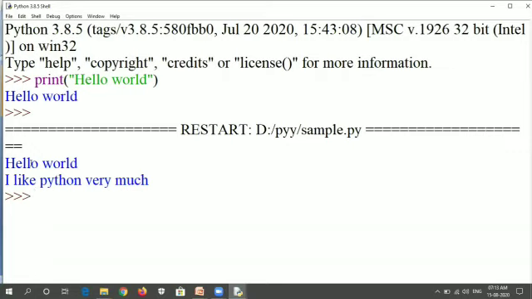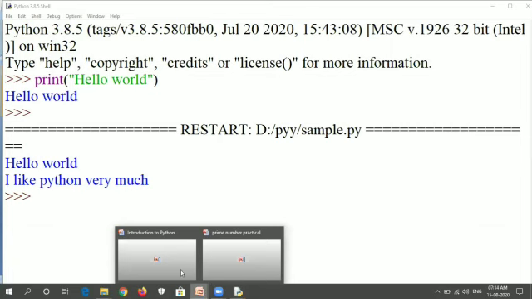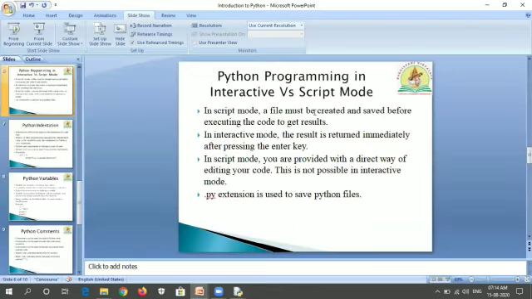So this is how we can execute the program in interactive mode and in script mode. This is what I explained here, that in script mode, you must create a file and save it before executing it, whereas in interactive mode, the result can be returned immediately after pressing the enter key.